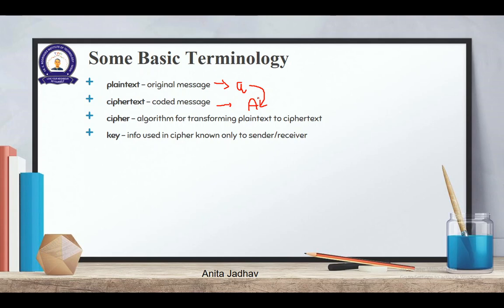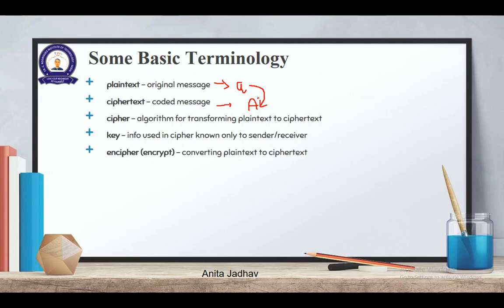Key, the information used in a cipher, that is the algorithm, known only to a sender and receiver. Here you have to understand a very basic concept. The algorithm which you are using will be known to everybody. As I told you, the message when you code it will be visible to everybody. But the way in which you have coded it, which is called a key, should be known only to sender and receiver. So we believe more in making the algorithm public and the key private.